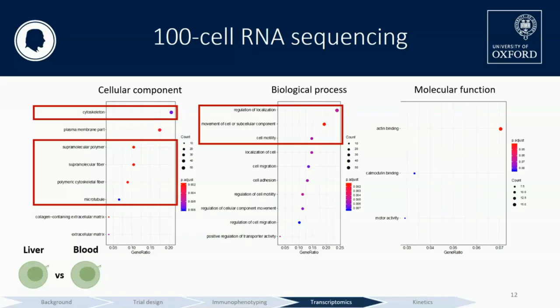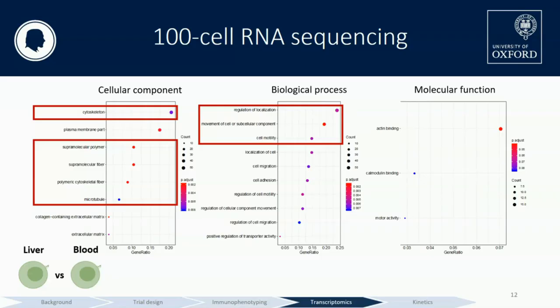Importantly here, we did not see differences in regulation of immune system function, in cytokine signaling, or in plasma membrane receptors or receptor complexes.